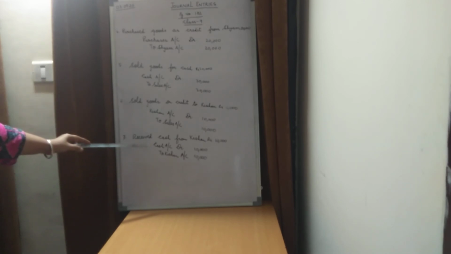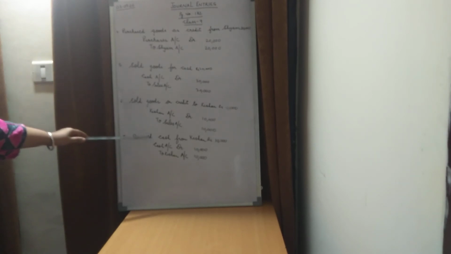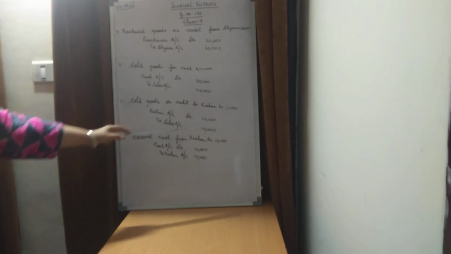So cash account is part of the real accounts. It is a tangible asset. So the real account rule says that debit what comes in. So cash is coming into the business because we are receiving cash. So cash account will be debited with rupees 10,000. And who is paying this cash? Kishan is paying this cash. So Kishan is part of the personal account because he is a natural human being.